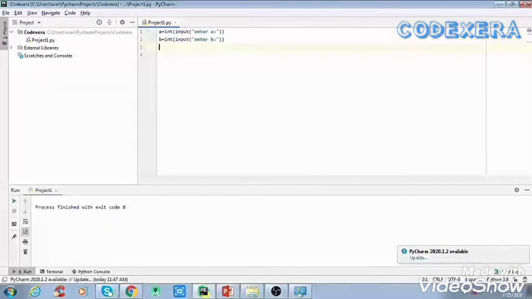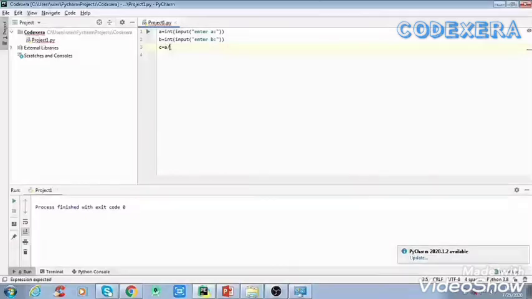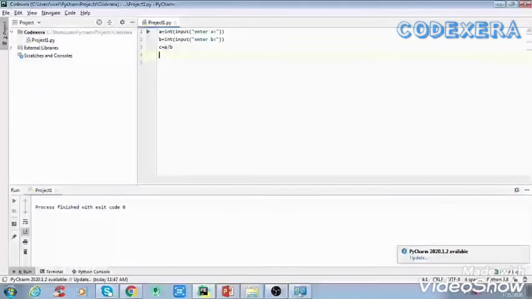Now we take the input from the user and perform the division of these values. What if the user entered 0 as the denominator? For that we create one more variable, c is equal to a divided by b. If the user enters 0 as the input of b, then what will happen?